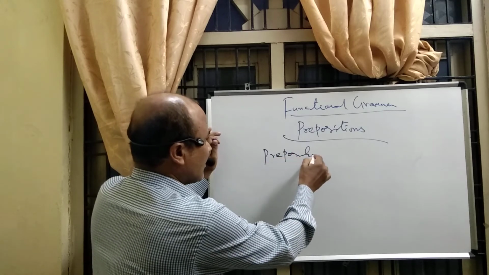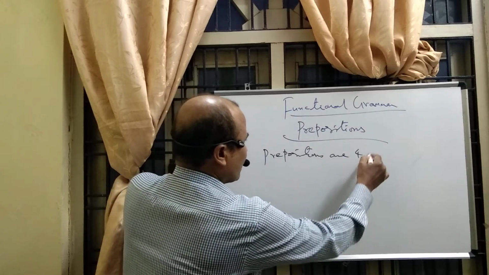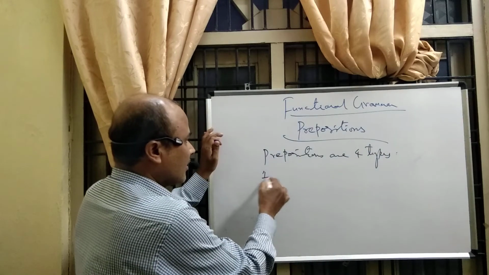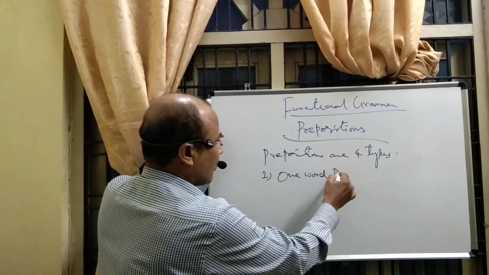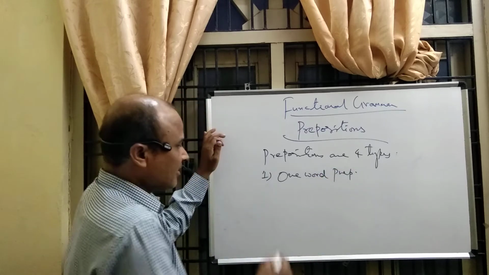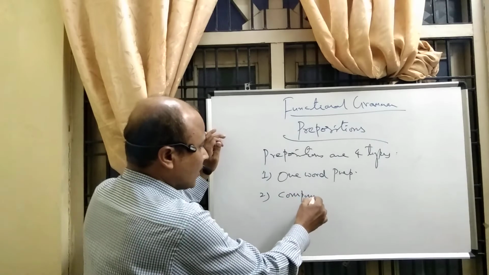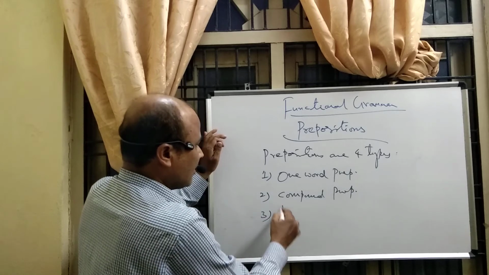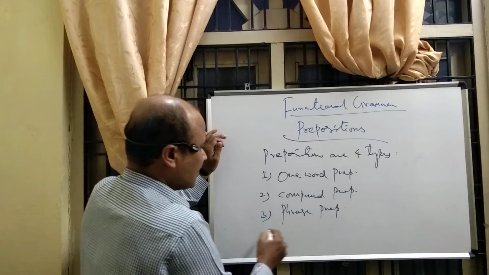Prepositions are 4 types. Okay, what are they? One word preposition. Second one, compound preposition. Third one, phrase prepositions.